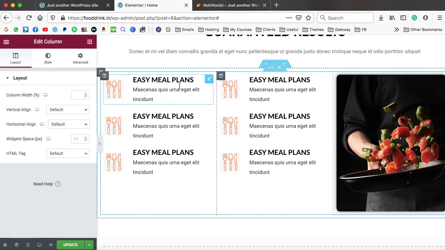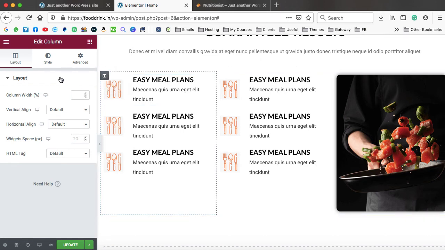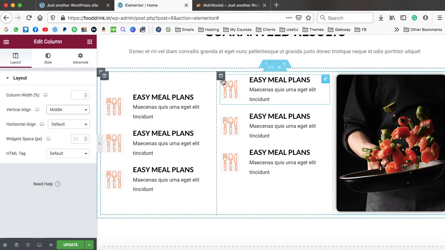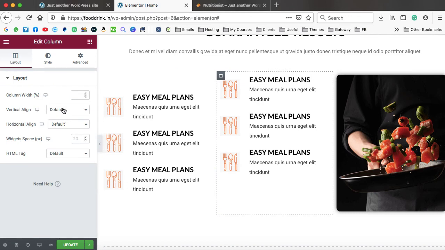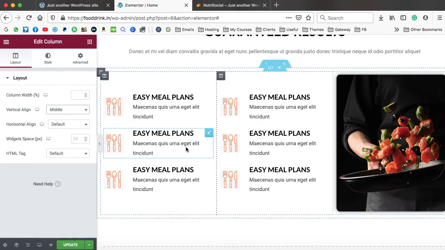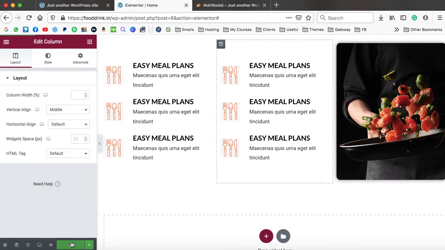Also we have to vertically align all this content to middle, because here we have some white space at the bottom of these widgets. So go to the column setting. Here we have this icon. Let's click on it. Then jump on to the layout tab. Here we have vertical align. Just set it to middle, and again do the same setting for this one. At last we can click on update.